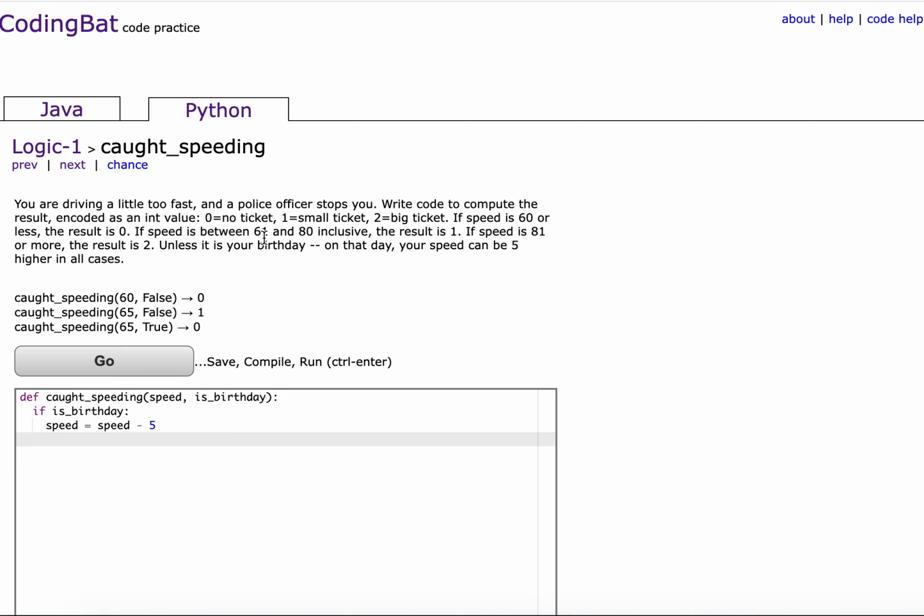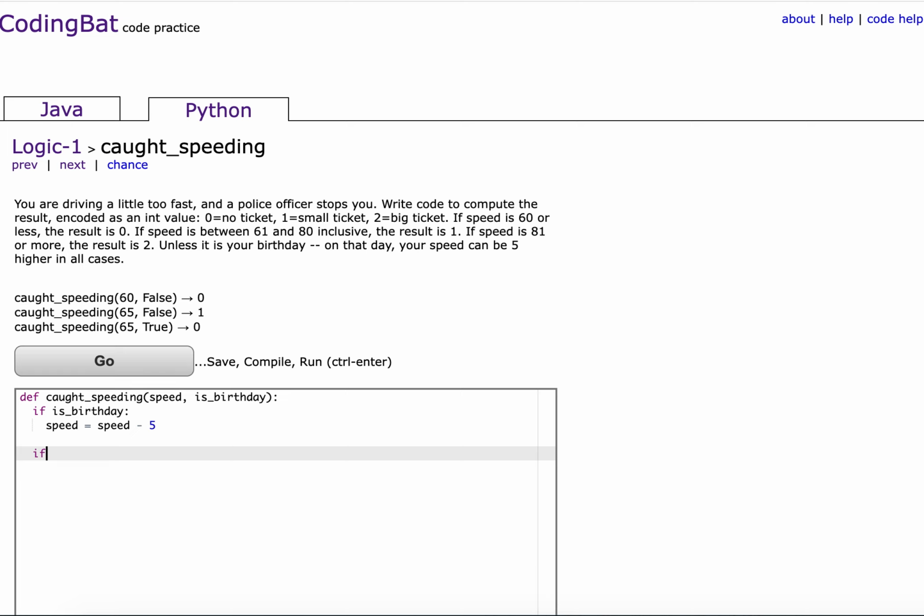But since we're just going to use these numbers, written down for their respective conditions, we can just subtract from our speed so that we don't have to make new conditions for whether it is the person's birthday or not, if that makes sense.